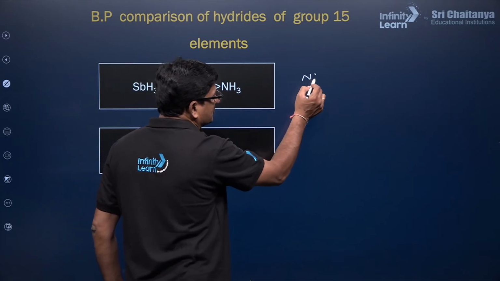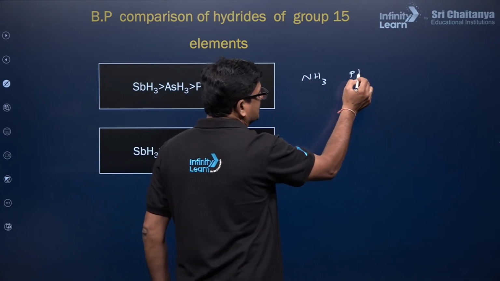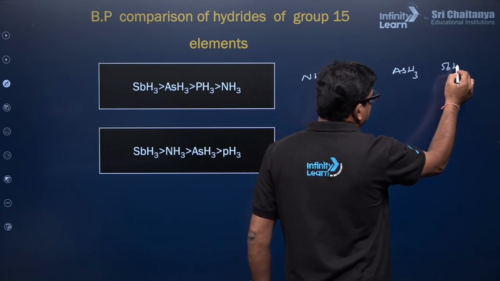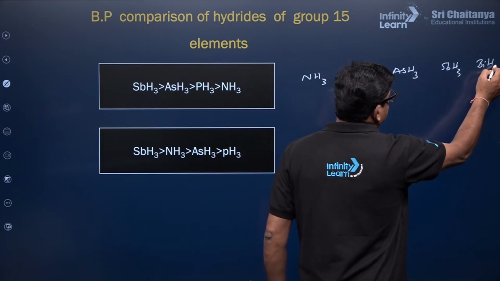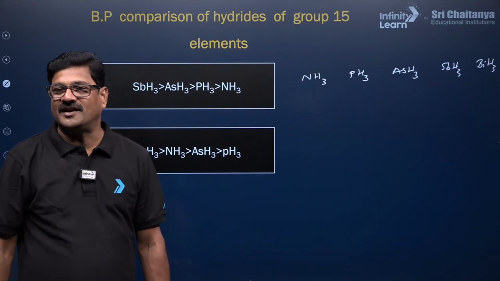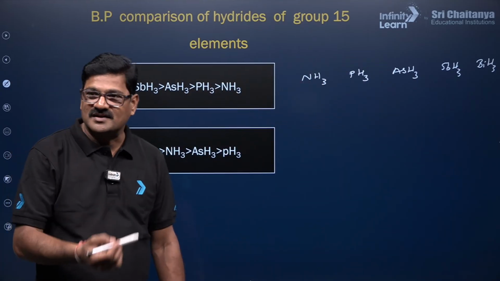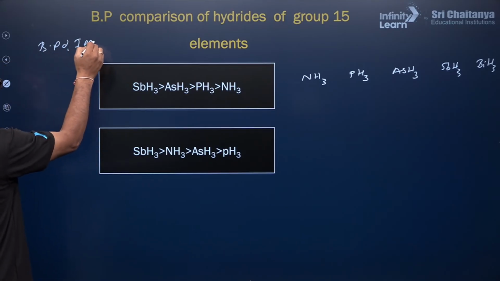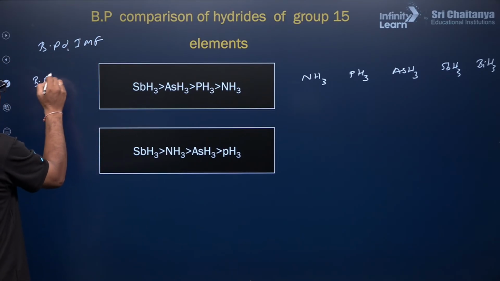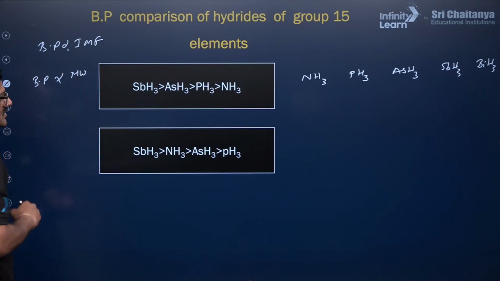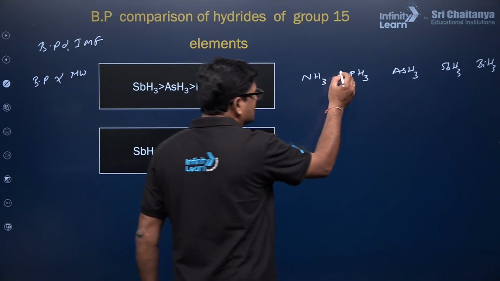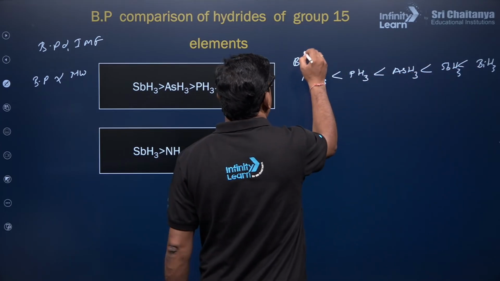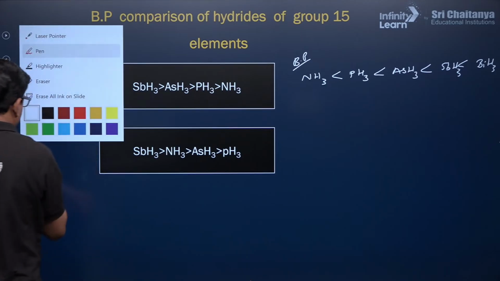NH3 and PH3, AsH3, SbH3 and BiH3. These are all group 15 elements. They form hydrides like this. Boiling point is directly proportional to intermolecular force, and to molecular weight. So as molecular weight increases, the boiling point is expected to increase like this. This is the expected order of boiling point. But there is an exception, children.